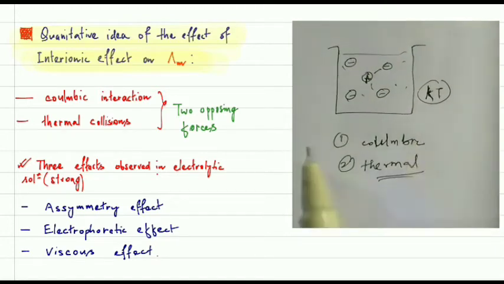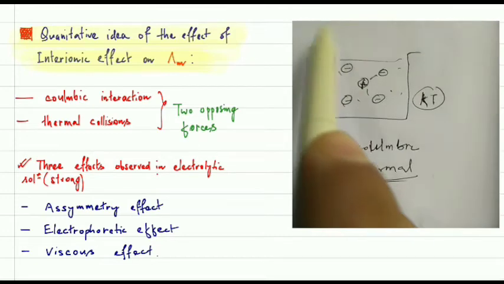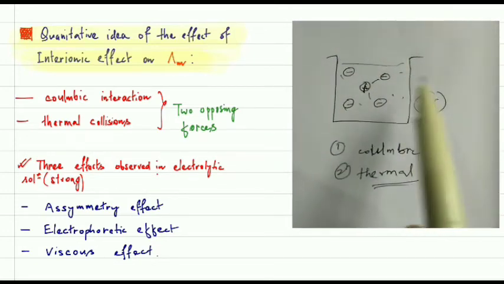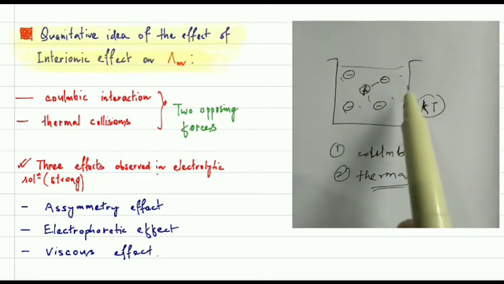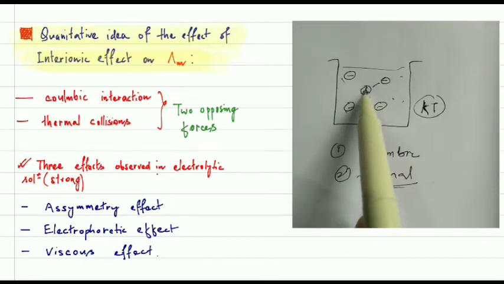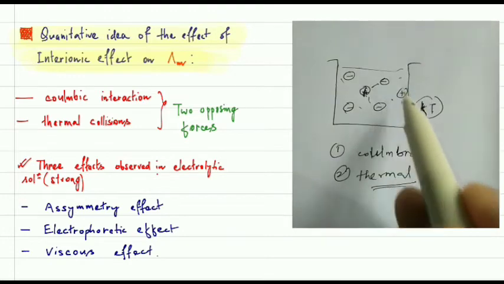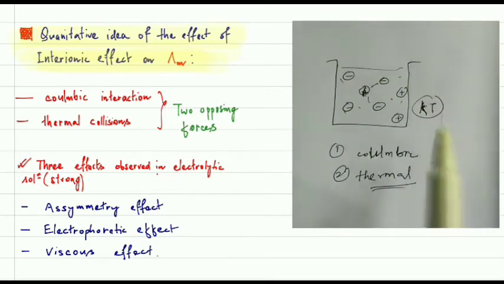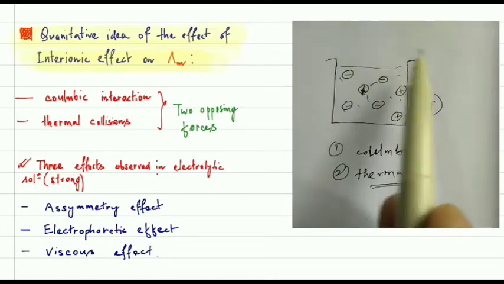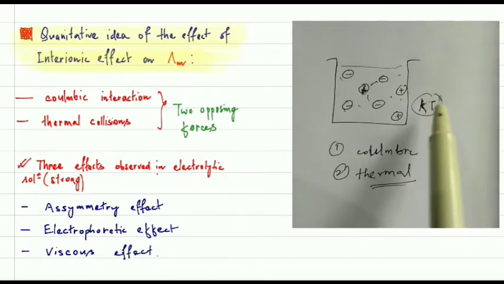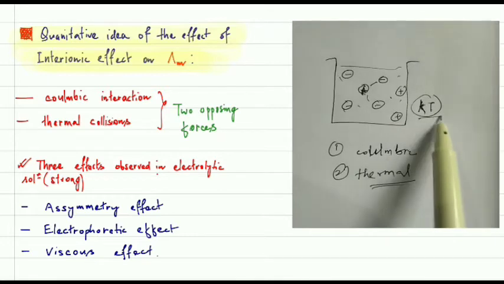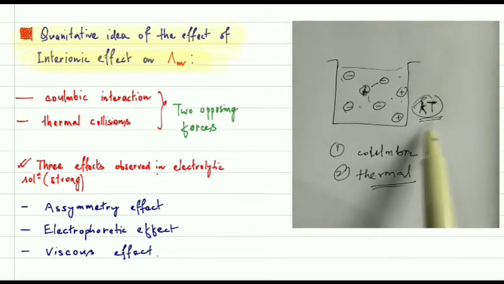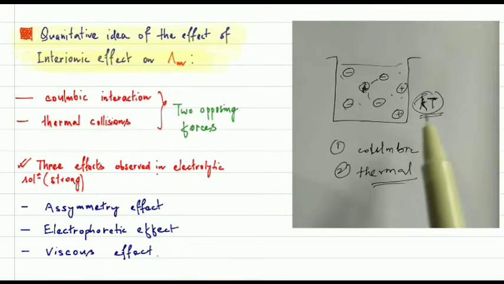First of all, we know that when we add a strong electrolyte to a solvent, it will dissociate into its ions. Let's suppose this is a positive ion, there are many positive ions and many negative ions. At room temperature there will be some thermal energy, represented by kT.